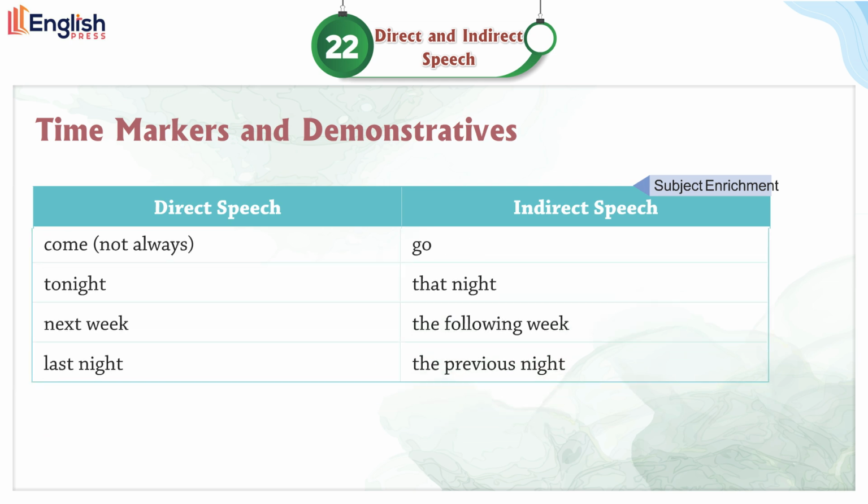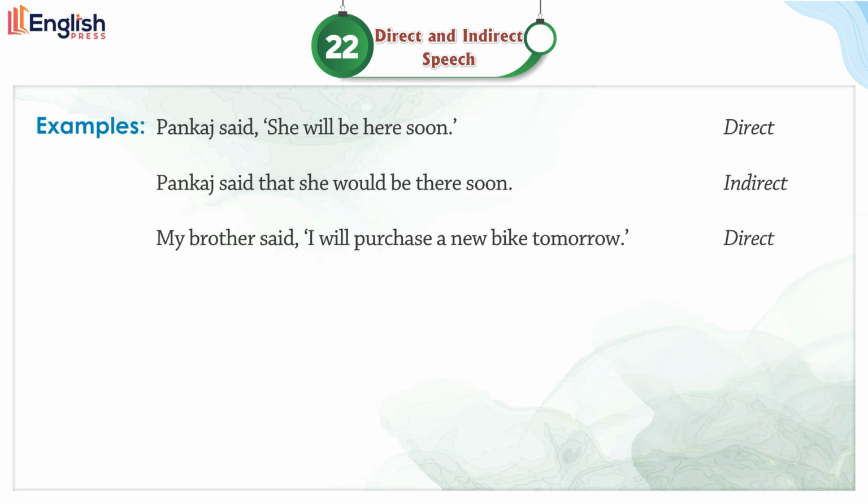Ago, before. Come, not always go. Tonight, that night. Next week, the following week. Last night, the previous night. Examples. Pankaj said, "She will be here soon." Direct. Pankaj said that she would be there soon.